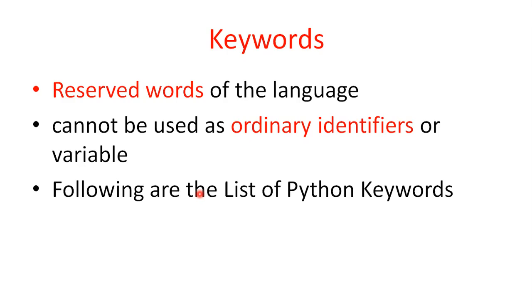Other examples are while, for, true, and false. These are all different keywords, reserved words of the language. You cannot use these words as variables, because they are framed for special purposes. Those are called keywords.